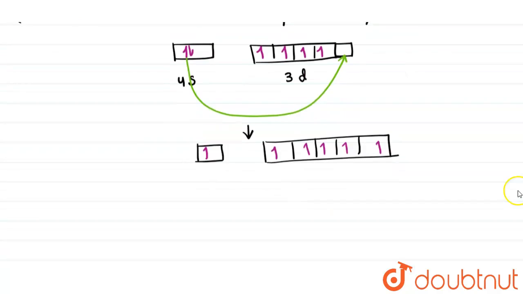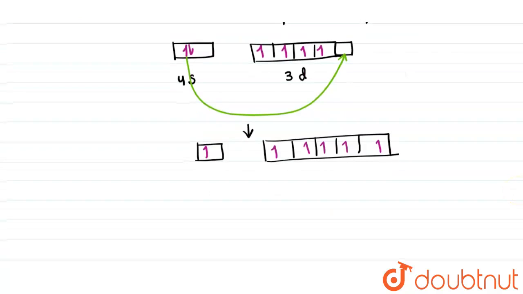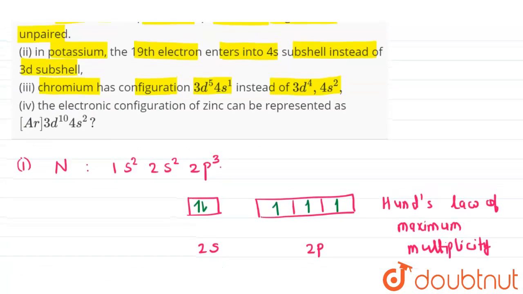Due to this, chromium has the outermost electronic configuration of 4s1 3d5. So this explains the third part of the question.